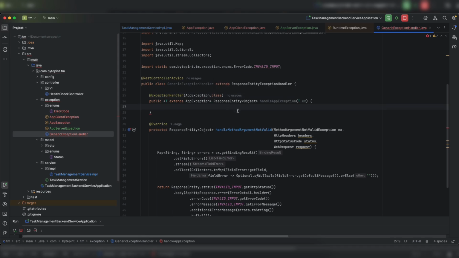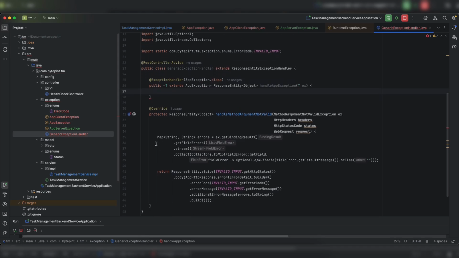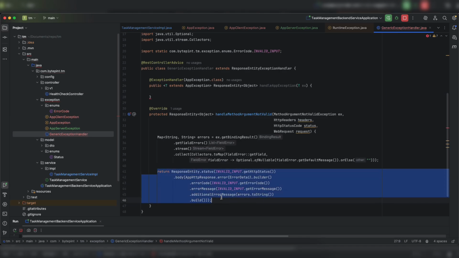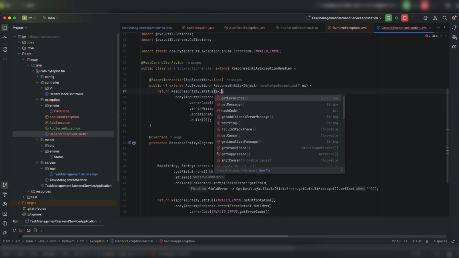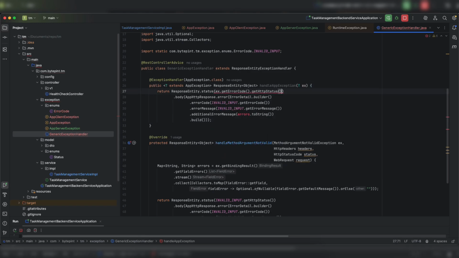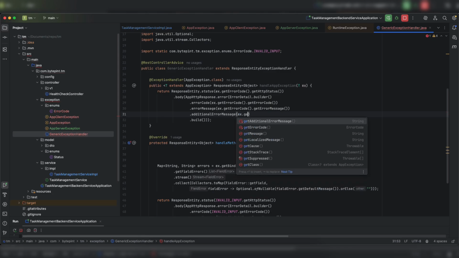Okay. Now we need to create a similar behavior like this. So maybe I will copy this. Here it will give me getErrorCode dot getHttpStatus. Okay. Again, I need to copy this and paste it here, and the additional error. So the additional error will be ex dot getAdditionalErrors.